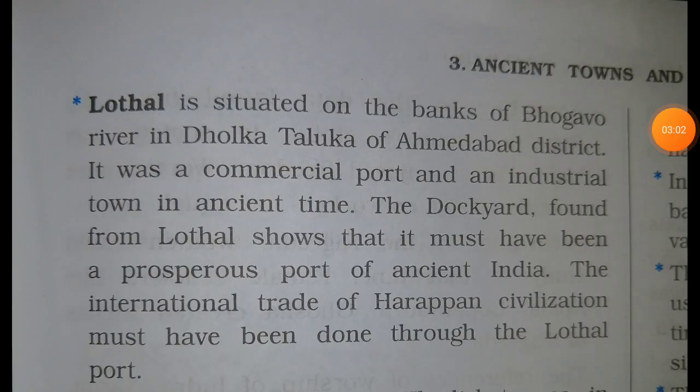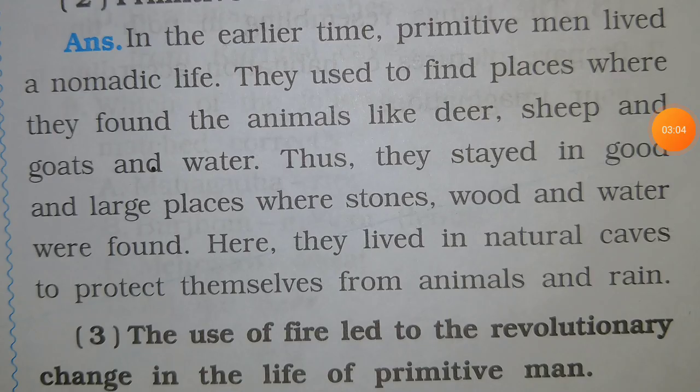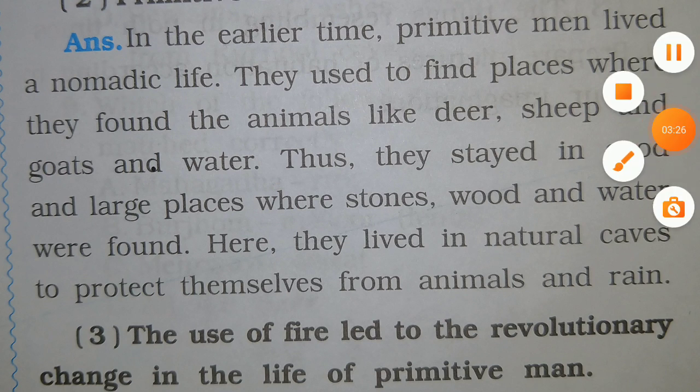Okay, now we'll see the second answer. This is the second answer. In the early times, primitive man lived a nomadic life. They used to find places where they found animals like deer, sheep, and goats, and water. Thus, they stayed in good and large places where stone, wood, and water were found. Here, they lived in natural caves to protect themselves from animals and rain. Okay, we'll go to the next answer.